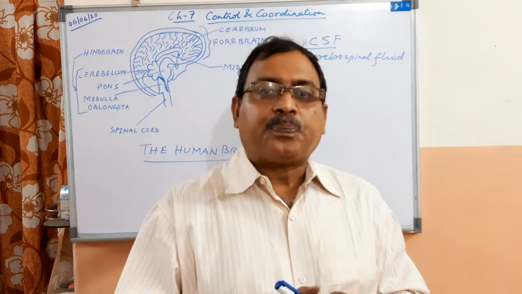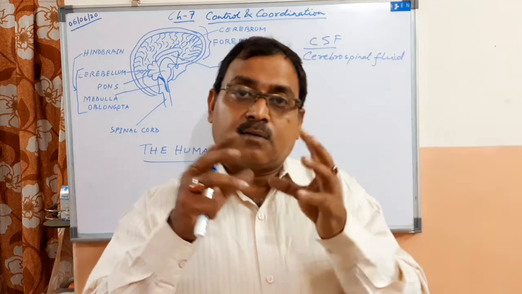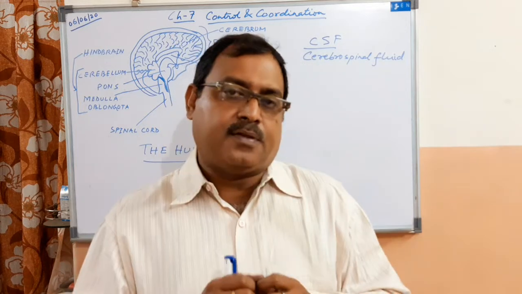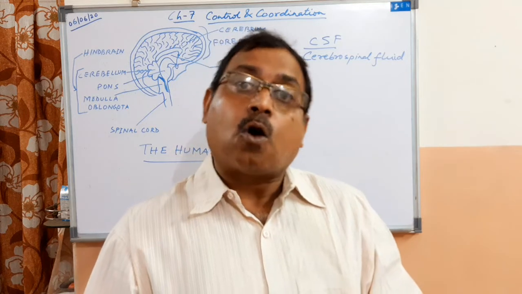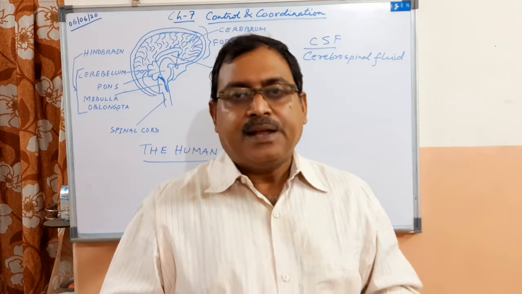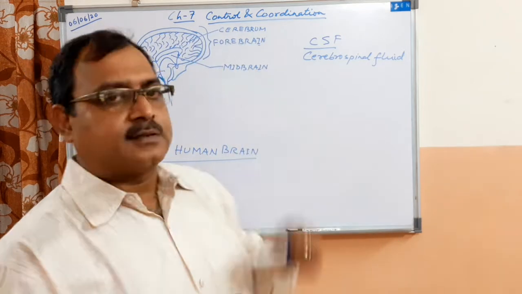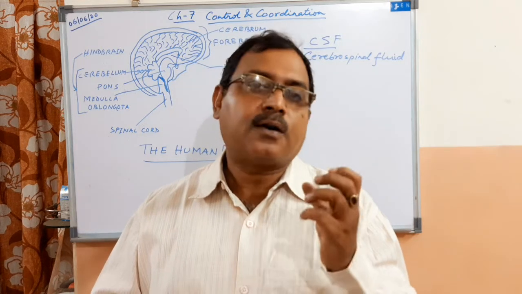Now, the cerebral hemispheres, where all these neurons are compactly filled, are called the cerebral cortex. Right? Now this cerebrum, why is it so important? Because it is the main thinking center of your body.